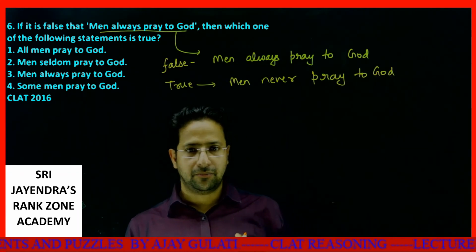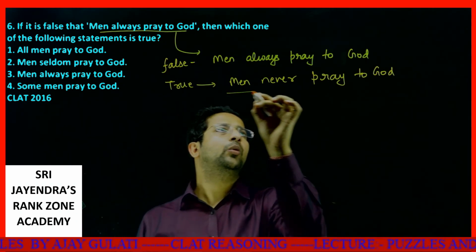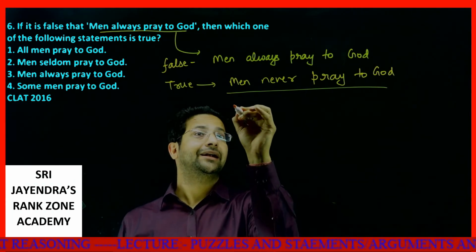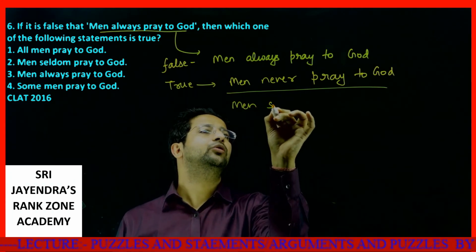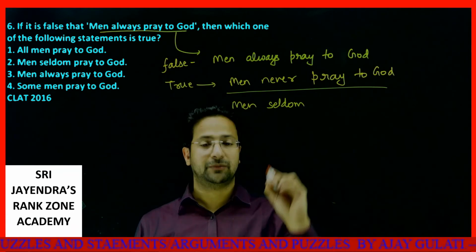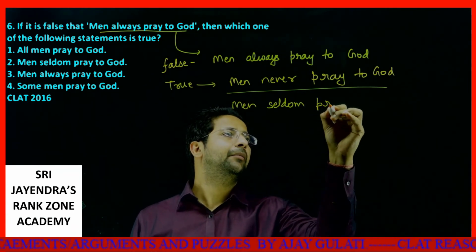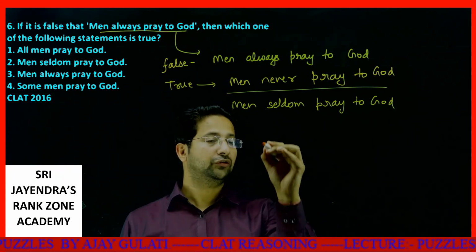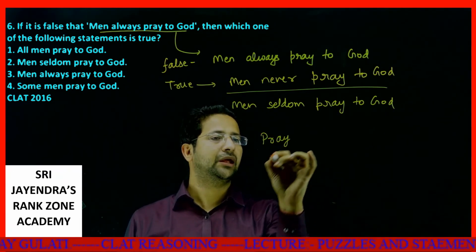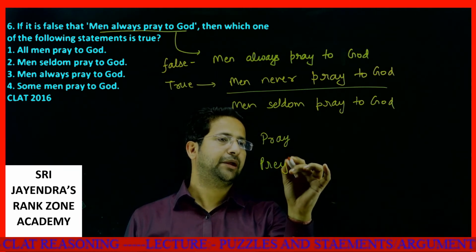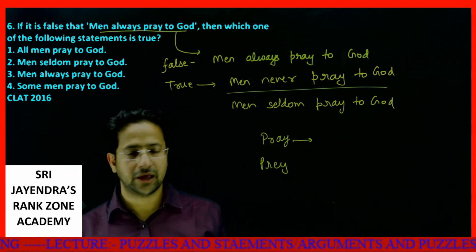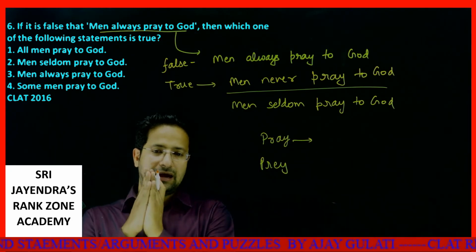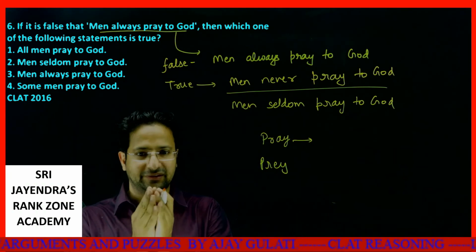This is done. Now, my dear students, how will I write it? If this was false, this is true. I'll write it as men seldom pray to God. Seldom is used in this manner only. Men seldom pray to God. Students, you know the difference between these two words, pray and prey. Pray means folding your hands, remembering God, or requesting someone.